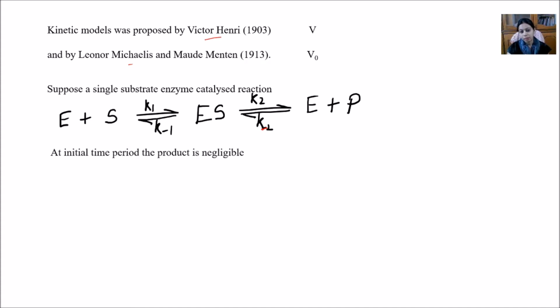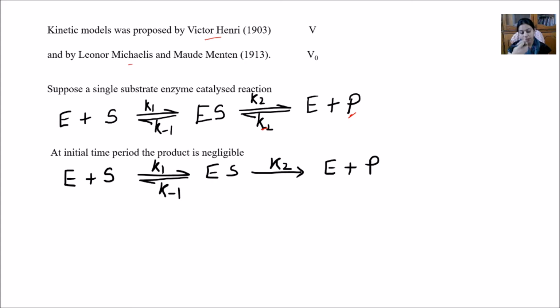So at the initial stage, what will be there? The amount of product formed will be very small. So in this negligible condition, we can ignore the reversible reactions. Now how can the reaction be expressed? When I ignore the reversible reaction, when the product concentration is very low, we can rearrange the reaction this way, where the enzyme combines with the substrate to form the enzyme-substrate intermediate, and finally it breaks down into the product and the enzyme is released.